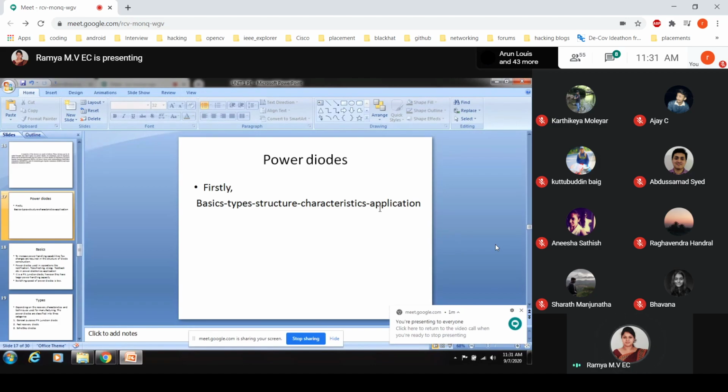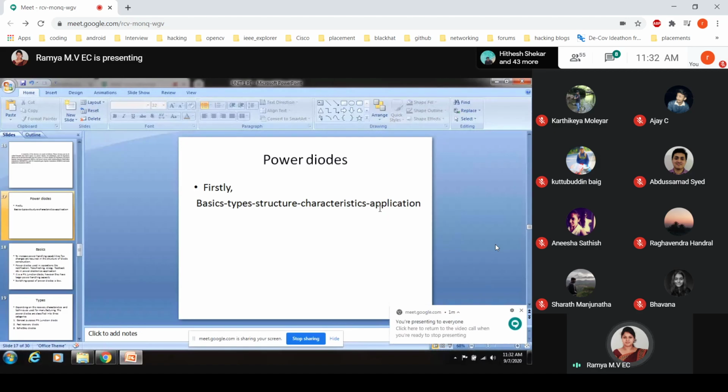Similarly, here also the power diode will be the basic for all other things. Basic for all other things means transistor, power transistor, then power MOSFET. For all those things, this is the basic. If we understand the PN junction structure properly with respect to the diode, then the similar structure will be there for the transistor NPN, PNP, MOSFET, N channel, P channel. That is the basic structure we will be having.